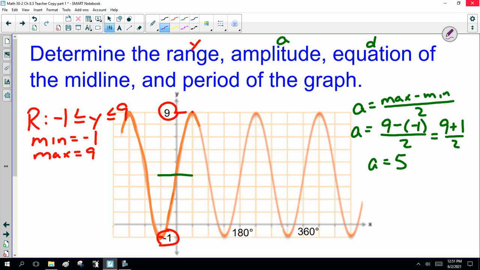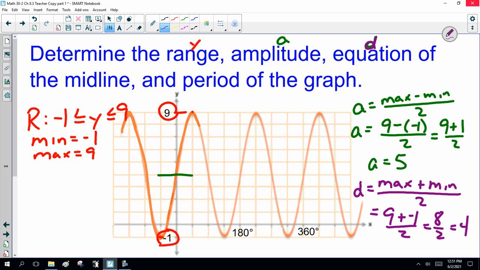And then we'll change colors. I'll make it purple. The midline is max plus min over 2: 9 plus -1 over 2, which is 4. So this midline should be y equals 4, and it is. Notice I was sneaky and didn't label the axes. You've got to count. Now the amplitude, A, is 5.